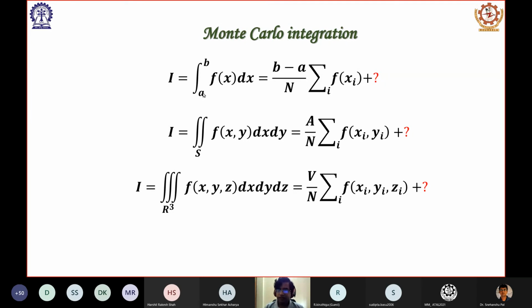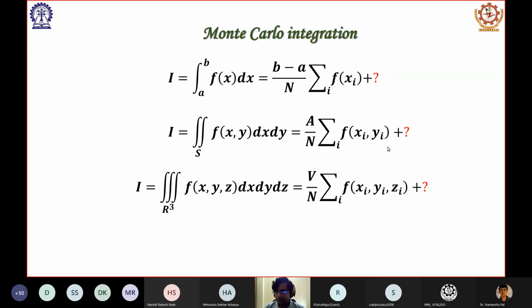So in one dimension, it basically says that between A and B, you pick n number of random points in that interval A to B. Randomly you choose n number of points. That we have already seen, that is something that we can do using a random number generator. So I am picking those n number of points randomly, then we add them and use the same formula.